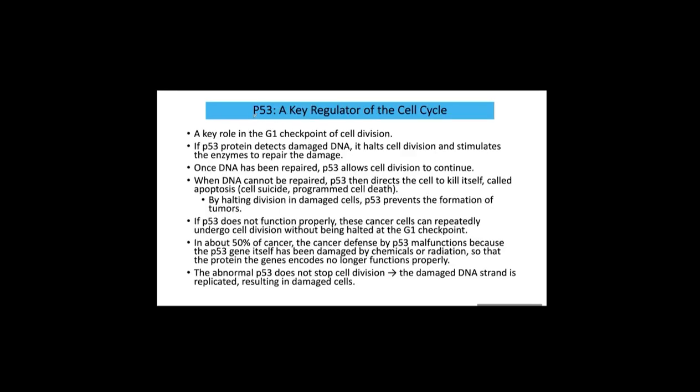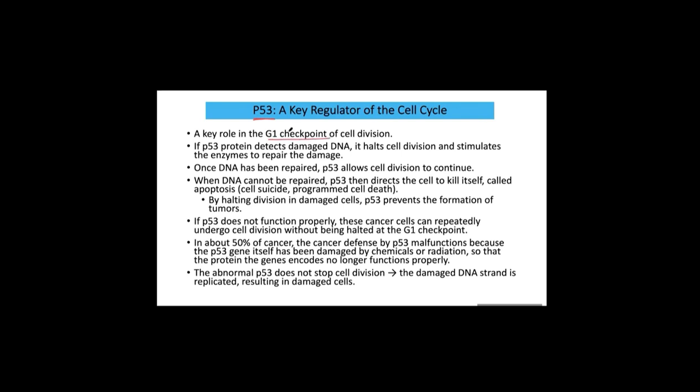One of the important cell cycle regulators is P53. Just before, we learned about the cyclin-cyclin-dependent kinase complex, which can control some proteins that play a role during mitosis. But there's another protein named P53. This is a major player at the G1 checkpoint.